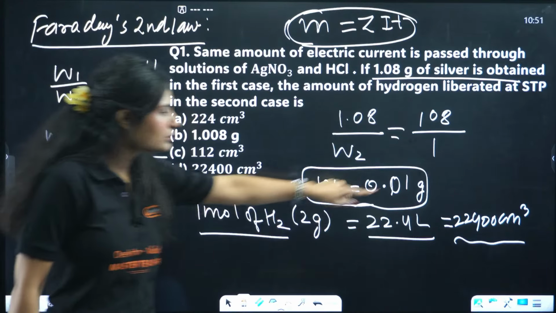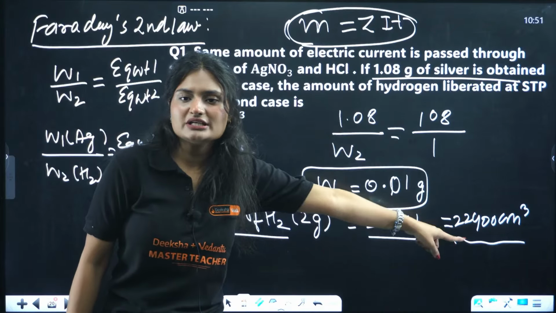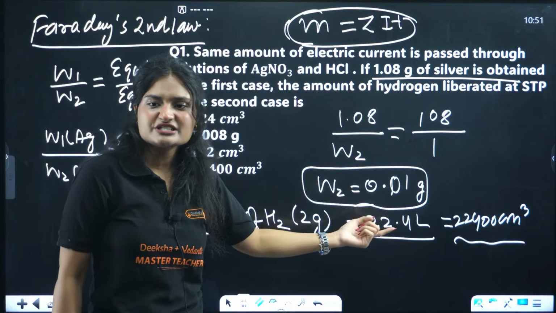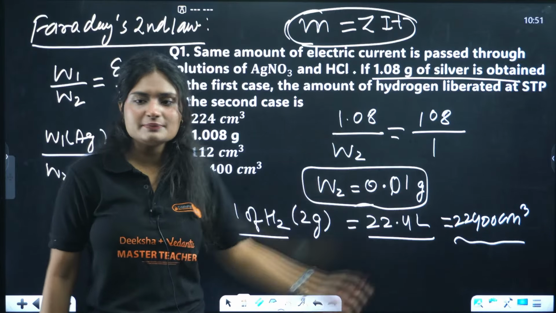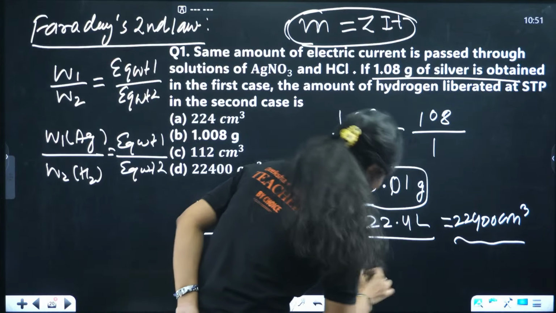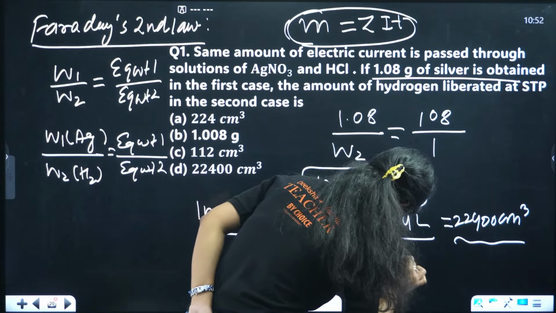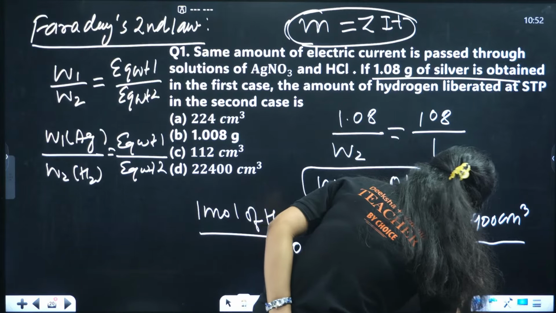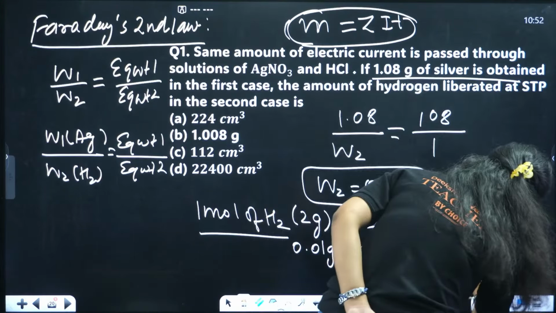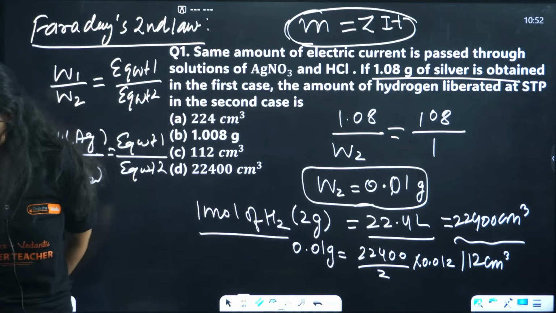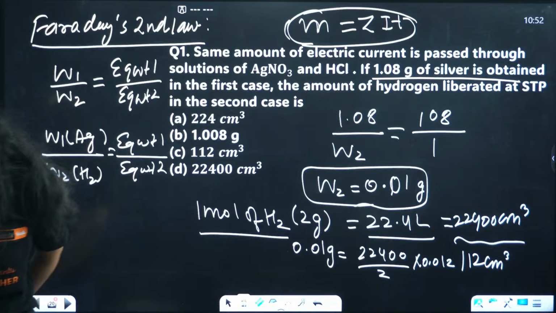2 gram equals 22,400 centimeter cube, and the amount deposited is 0.01 gram. How much volume will that be? 0.01 gram will be equal to 22400 by 2 times 0.01. That will be 112. Clear? So the correct answer is option C.